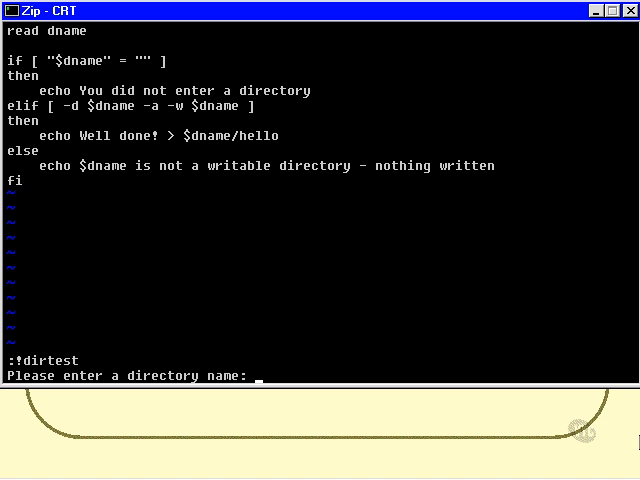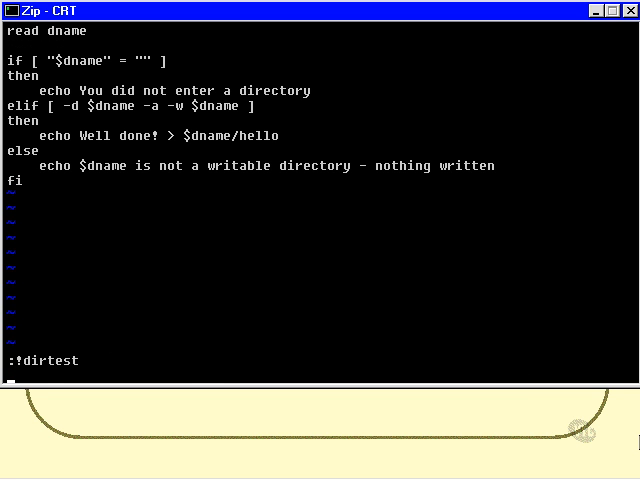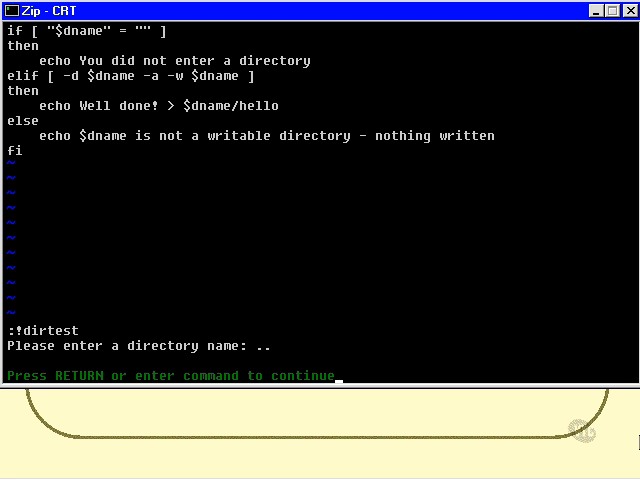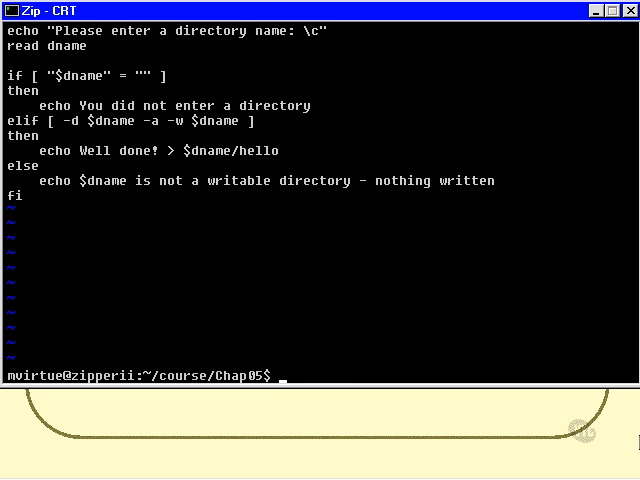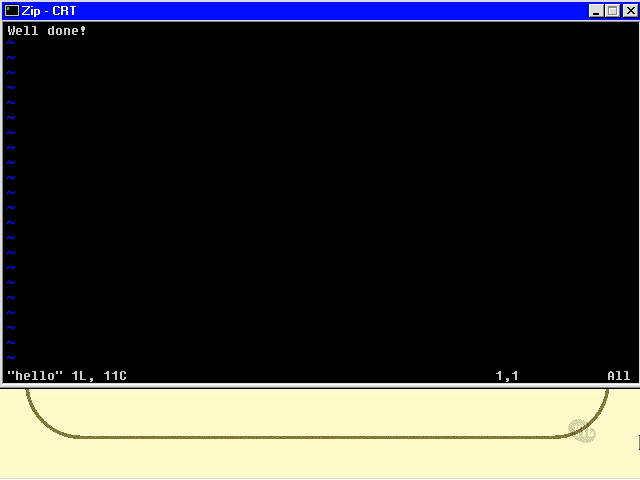Try again. This time maybe a file. How about the file ~/.profile? And that's not a writable directory, I guess. That is correct. And I'll just try it again with the directory name .. which is the parent directory of this, and it must have worked because I didn't get anything echoed out to the screen. So theoretically there should now be a file in the .. directory called hello. Let's go and see if there is. cd .. and vi hello, and there it is. Well done. Okay, good. Let's now examine the working course project.